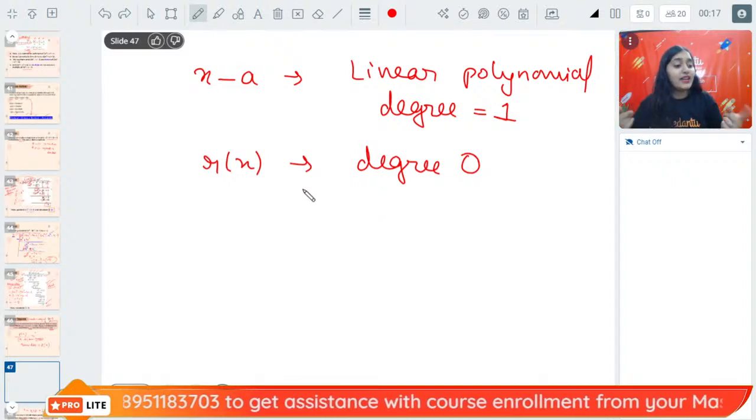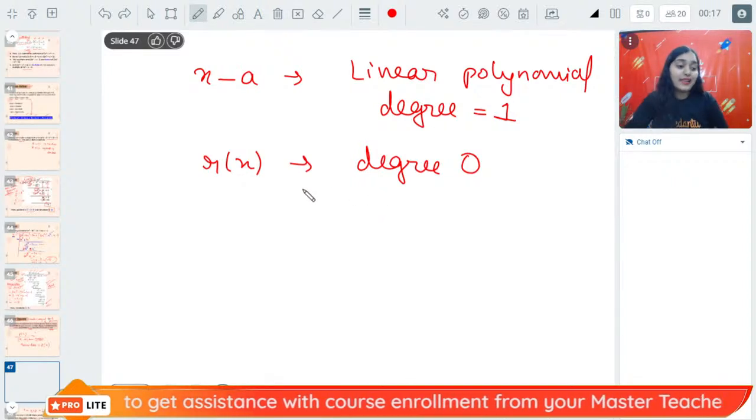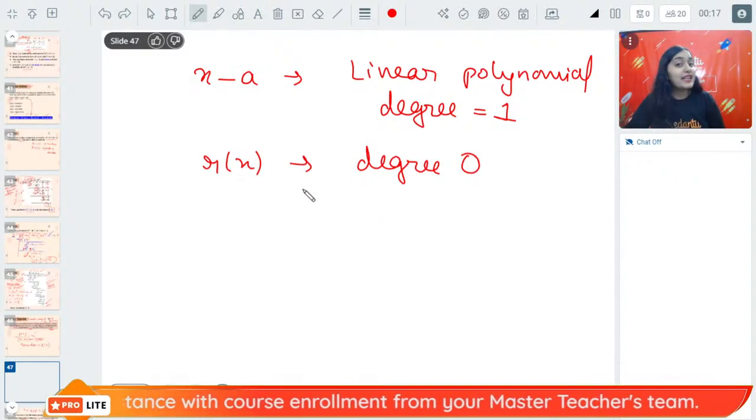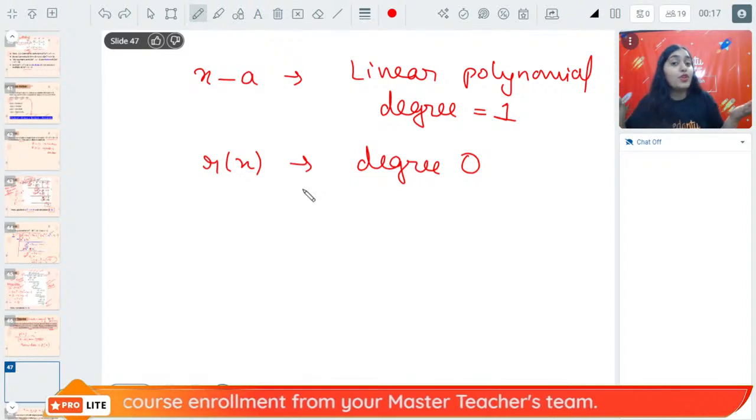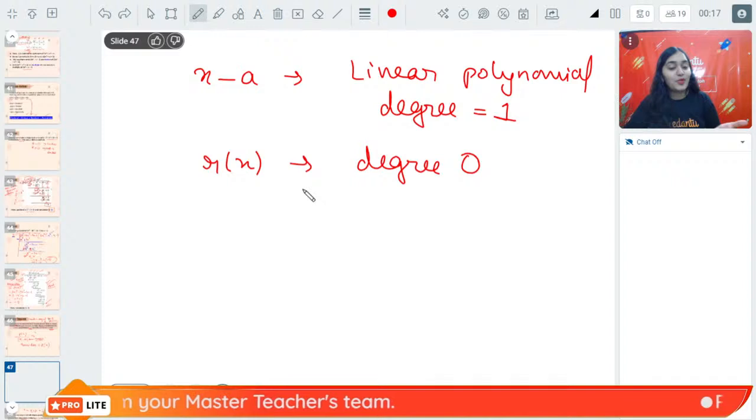But Anshika, we are proving that now. So how can you tell that as a fact? Rx is not a constant polynomial. Who told you it is a constant polynomial? It's not a constant polynomial.